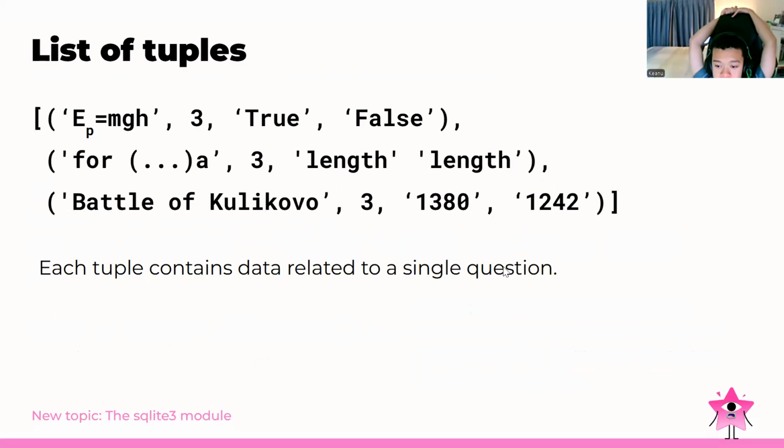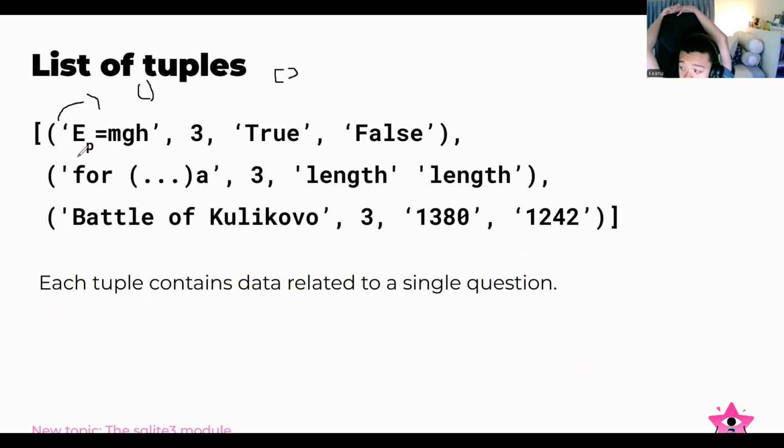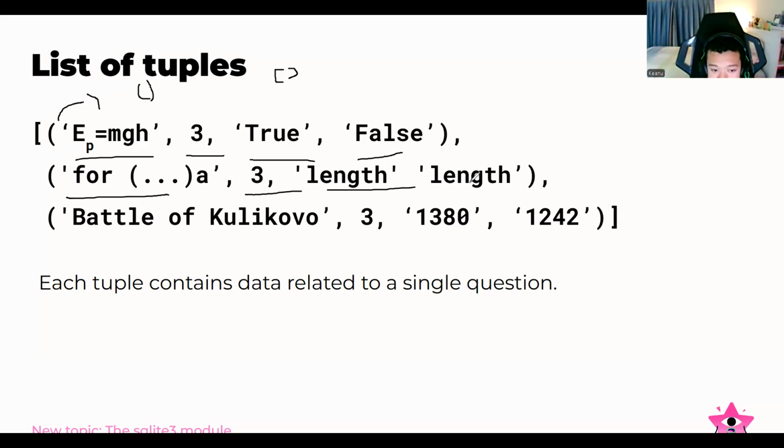As you can see, a list of tuples. Basically, a tuple is just like a list, but inside parentheses, I mean this one, not the square brackets. As you can see, we have the first tuple with true and false, and then the second content we have this one. Don't forget that we have four values: one, two, three, four. Why do we have four? Because we have four columns. Each tuple contains data related to a single question. So basically, we will save this to our columns here, which have the four columns.